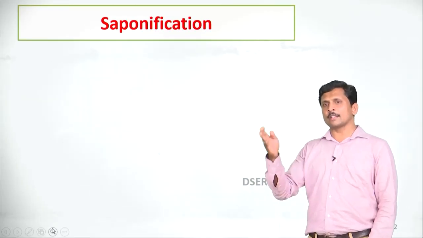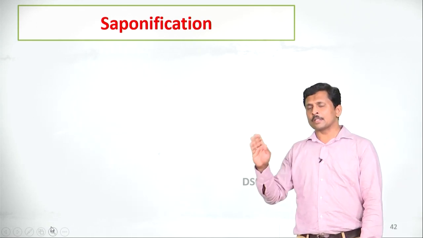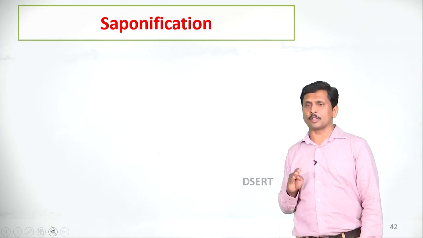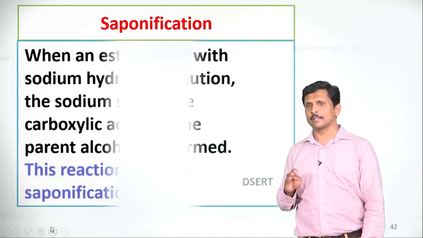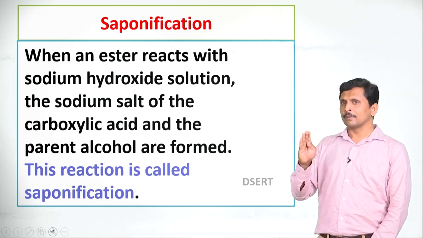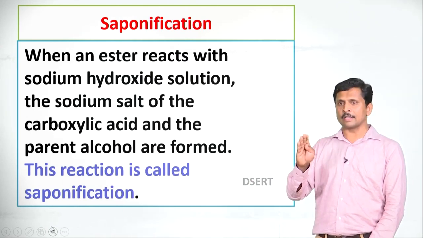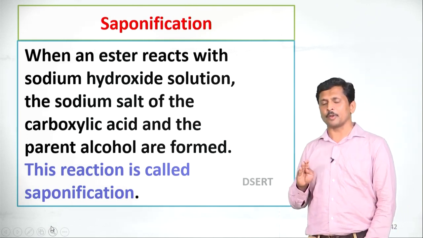Dear students, let us discuss saponification. What is saponification? The process of preparation of soap is called saponification. What is the chemical process behind this? See, when an ester reacts with sodium hydroxide solution, the sodium salt of the carboxylic acid and the parent alcohol are formed. This reaction is called saponification.